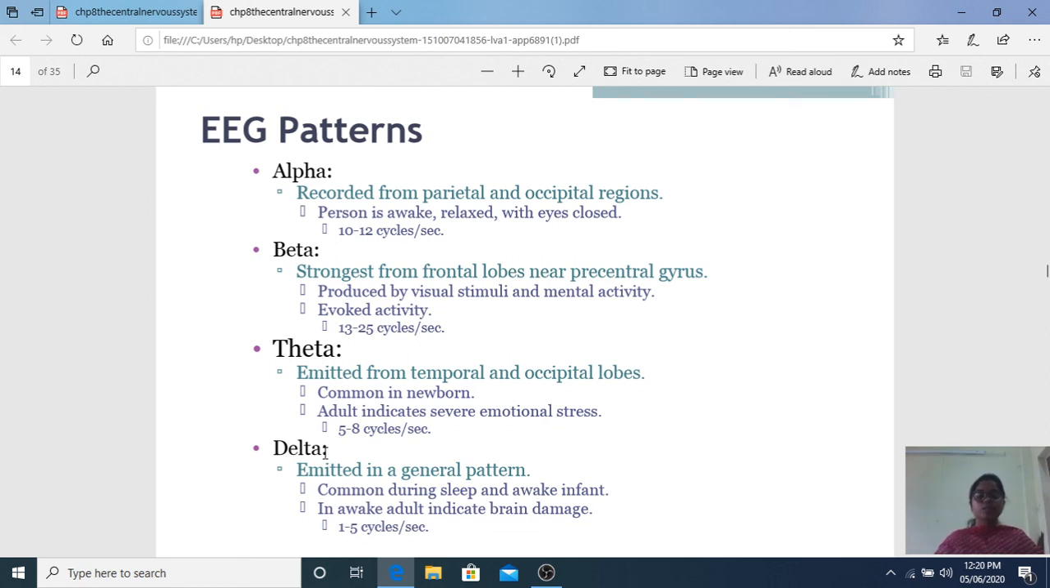Theta waves are from the temporal and occipital lobe, and it is when you are sleeping as an adult. It is sleep, but it can be easily aroused when you are under emotional stress. Say some murder has happened. The person came and slept. If somebody calls, he wakes up like a shock. That is called theta wave.